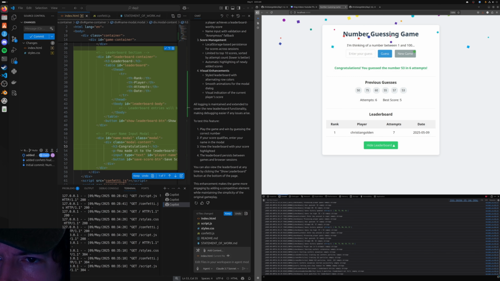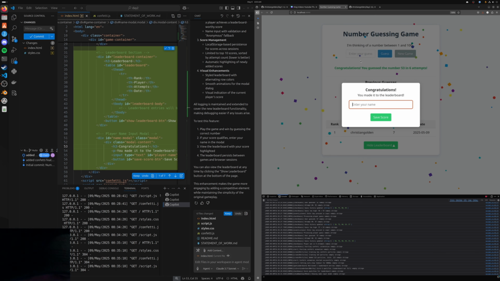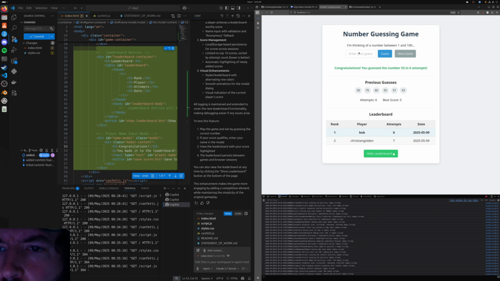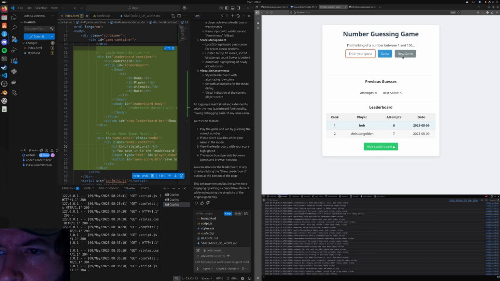oops. Okay. Let's say Bob. I don't like the fact that you can't immediately go right back to guessing, although that's what the new game button is for. Okay, never mind. That's what the new game button is for. It's just a UI choice. Not a huge fan of it, but it's not anything that's broken about it. I thought it was broken for a second there.